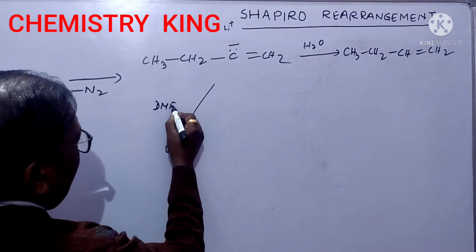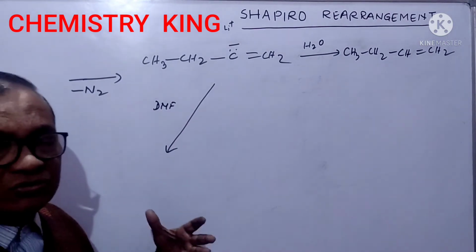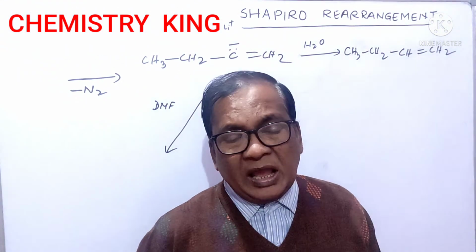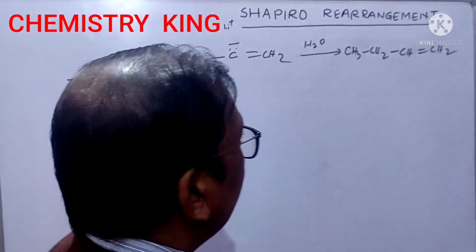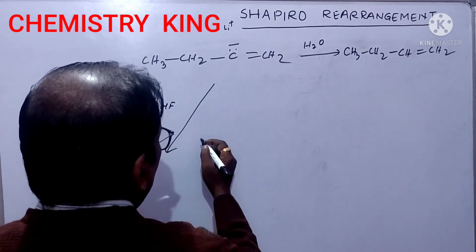Friends, one thing is important to underline here: if you take DMF, dimethyl formamide, it is an important reagent for formylation. Means here an aldehyde group gets attached.